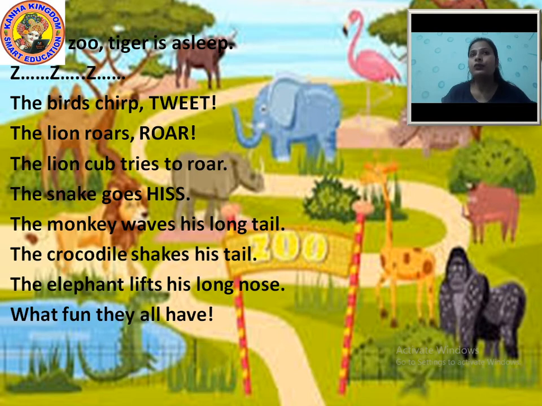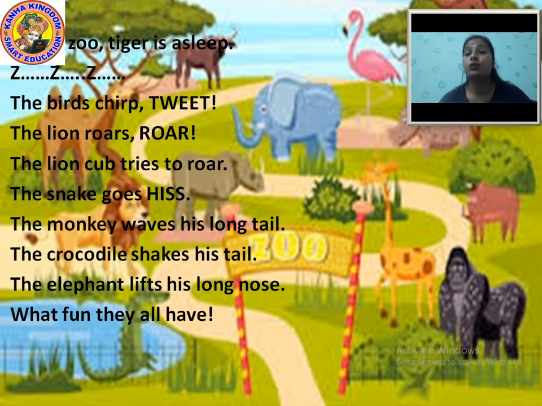So Manu and his family saw all these animals. The tiger was sleeping, the birds were chirping, the lions were roaring, the lion cubs were trying to roar, the snake goes hiss, the monkey waves his tail. These all things they saw at the zoo. The crocodile shakes his tail.